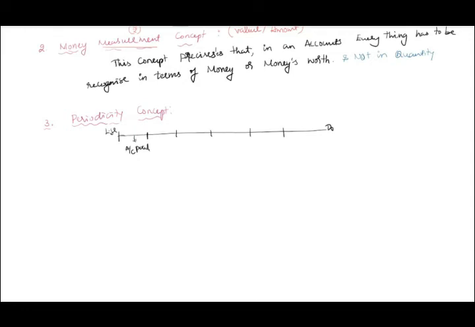That 1 year, in India, we follow from 1st April to 31st March of the following year, and in foreign countries they follow the calendar year, that is January to December as 1 year. Clear? This is the concept, the periodicity concept.